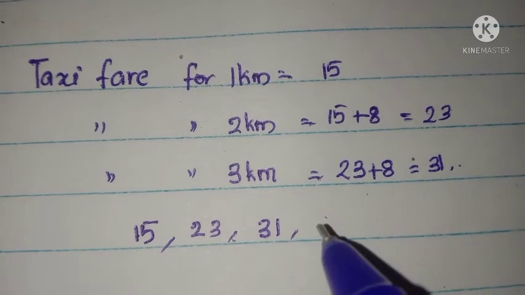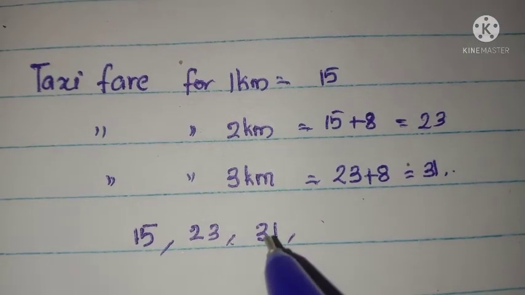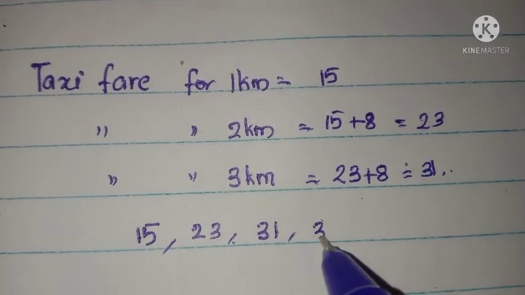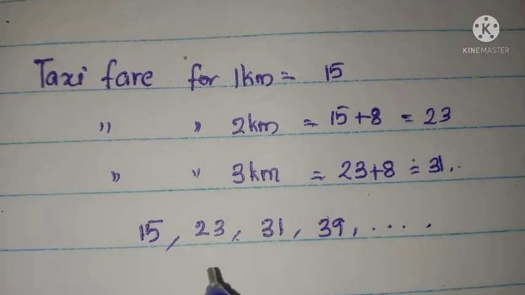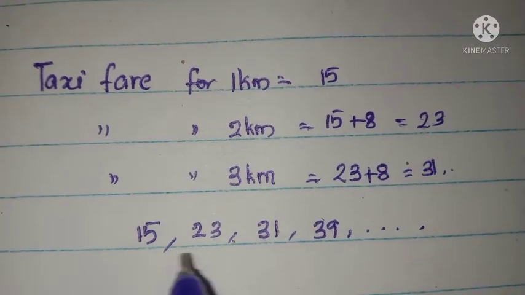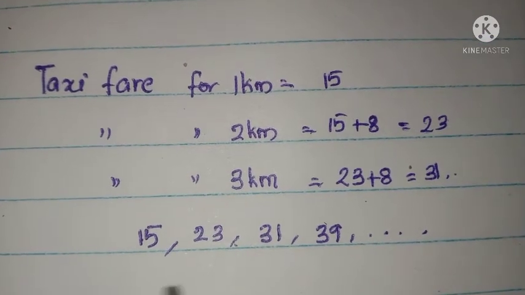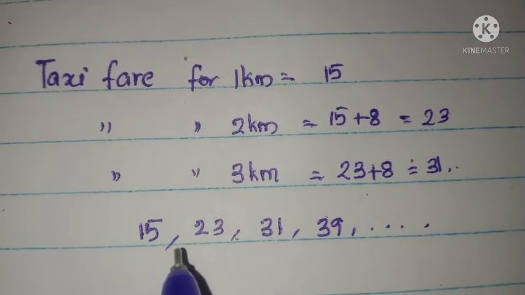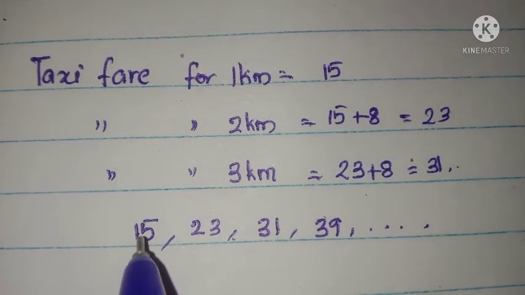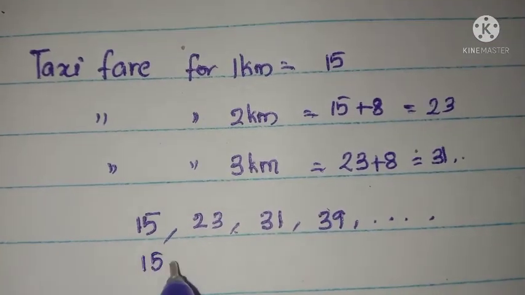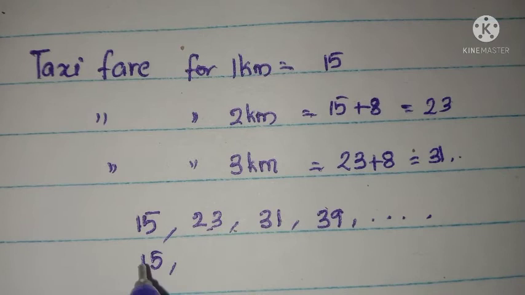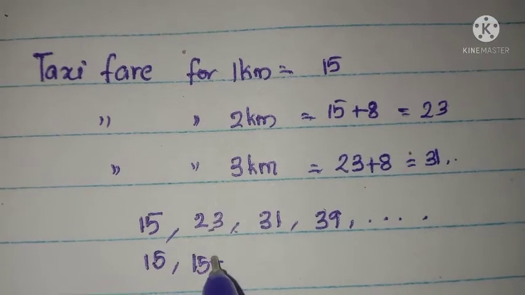So for the first kilometer the taxi fare is 15, 2 kilometers 23, 3 kilometers 31. What is the taxi fare for 4 kilometers? 31 plus 8 is 39, etc. So our question is, does the list of numbers involved here make an arithmetic progression? Look at the first term, 15. The next term is obtained by 15 plus 8.